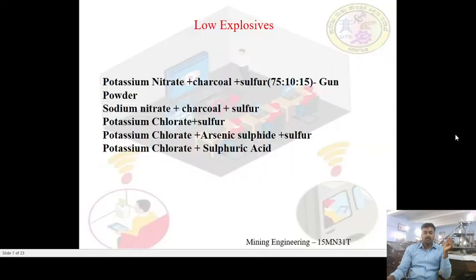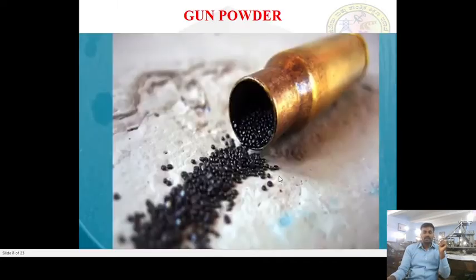Let's look at low explosives. The best example of low explosives is gunpowder. Gunpowder consists of potassium nitrate, charcoal and sulfur: potassium nitrate at 75%, charcoal at 10% and sulfur at 15%. This is the composition of gunpowder. This is how gunpowder looks.